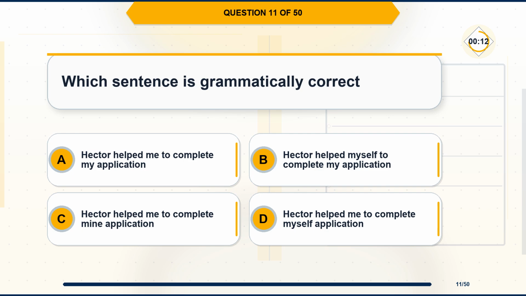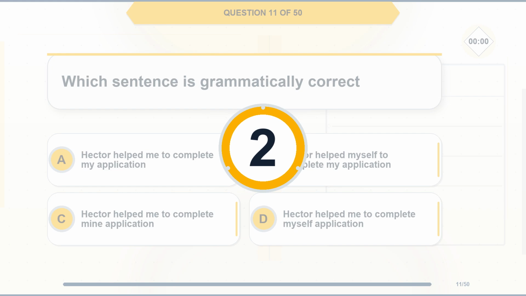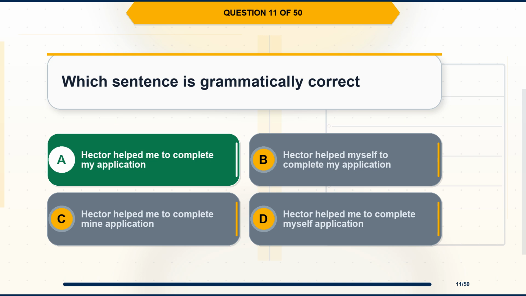Option A, Hector helped me to complete my application. Option B, Hector helped myself to complete my application. Option C, Hector helped me to complete mine application. Option D, Hector helped me to complete myself application. The correct answer is option A, Hector helped me to complete my application.